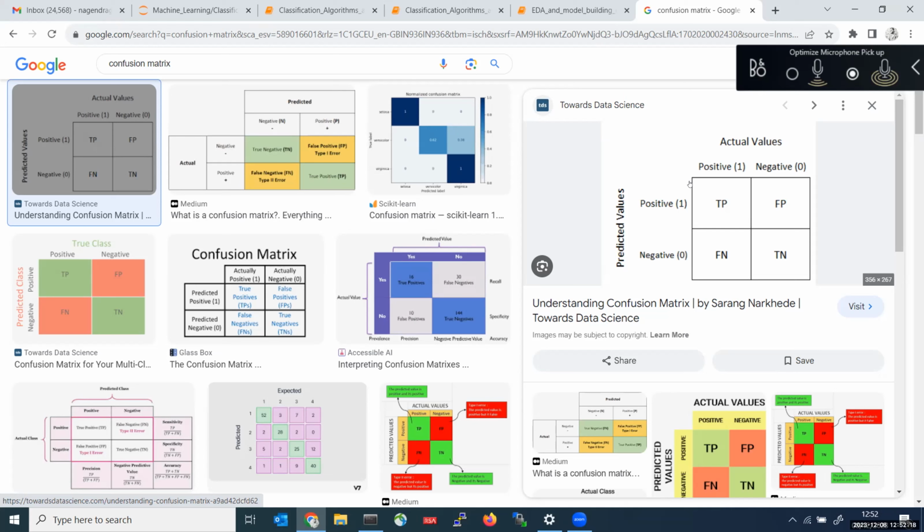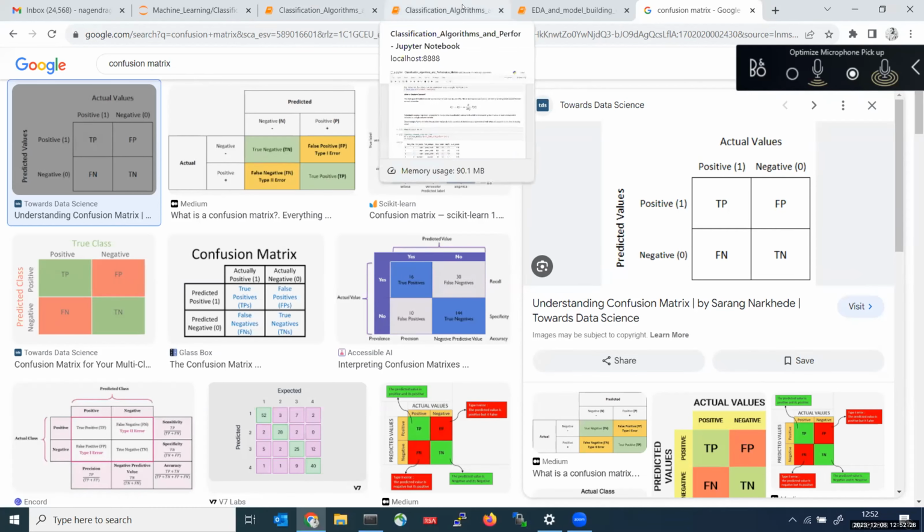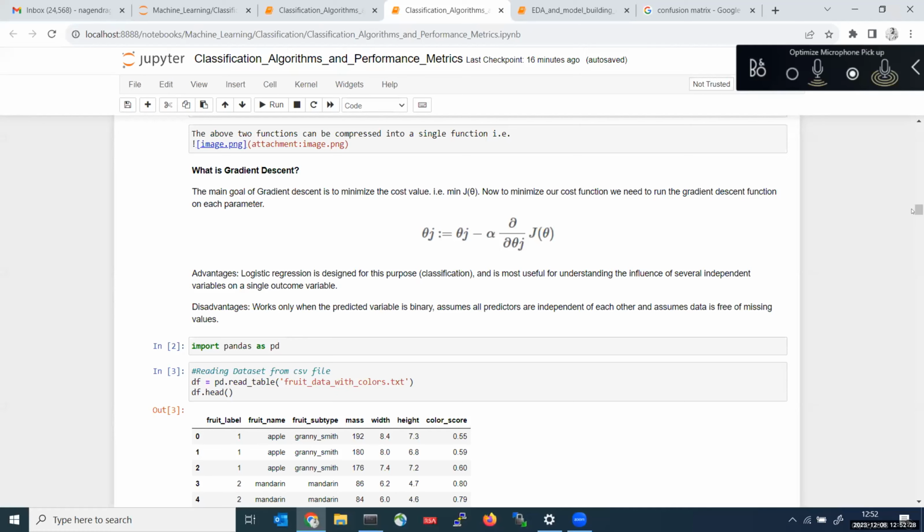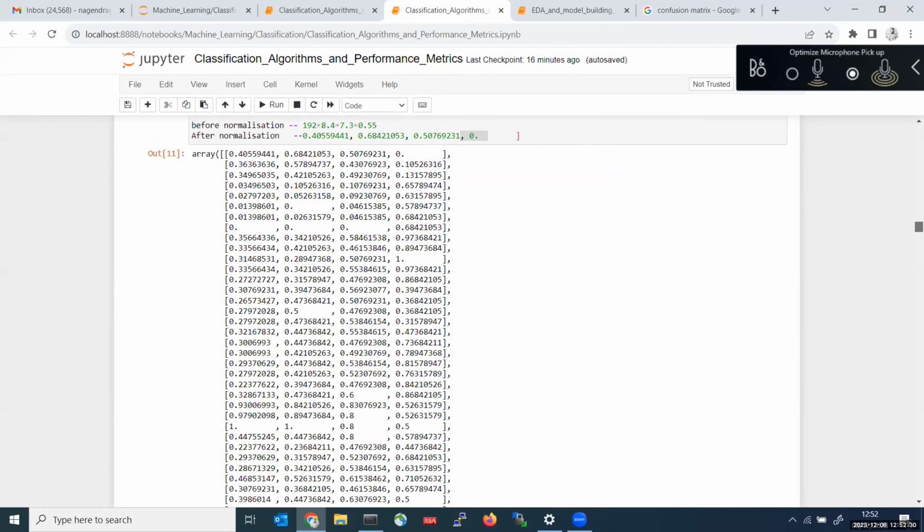If I do not have cancer and my model also predicts no cancer, that is a true positive. Let us summarize.